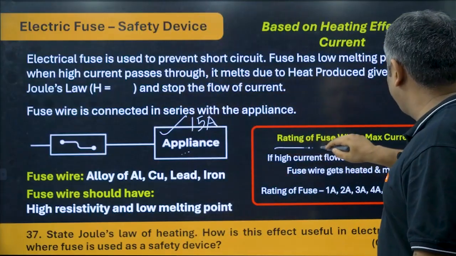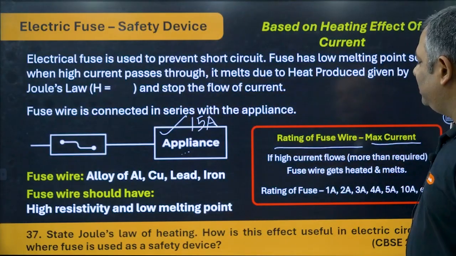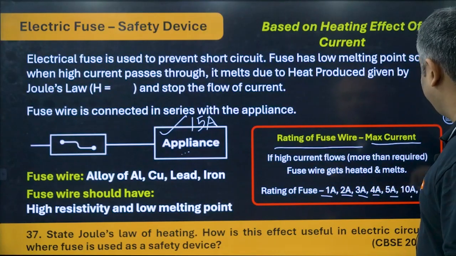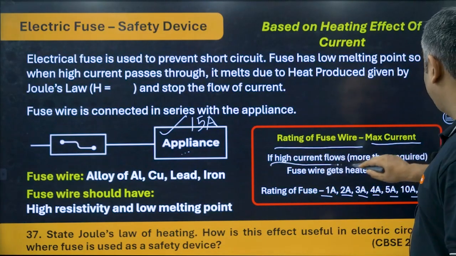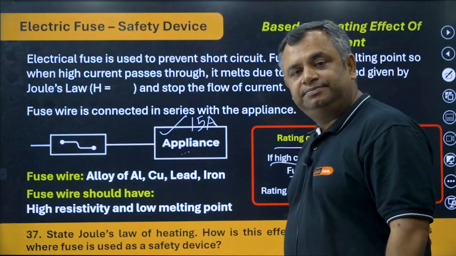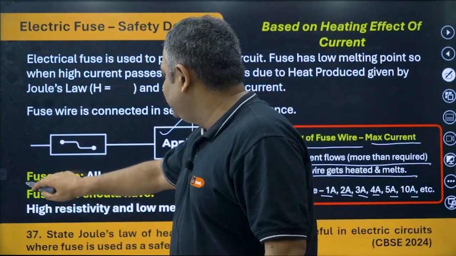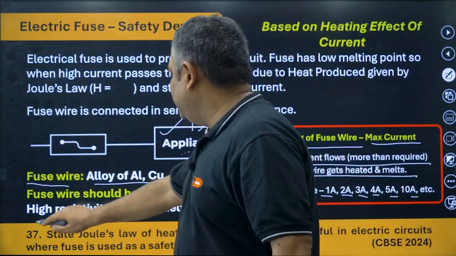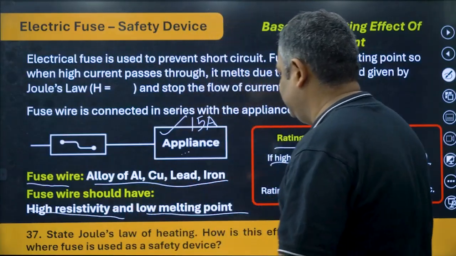So the rating of fuse current is the maximum current that it can allow to pass. It could be 1 ampere, 2 ampere, 3, 4, 5, 10 ampere. And if high current flows more than the required, fuse wire gets heated and melts. Okay. So fuse wire is made of alloy, aluminum, copper, lead and iron. It should have high resistivity and low melting point.